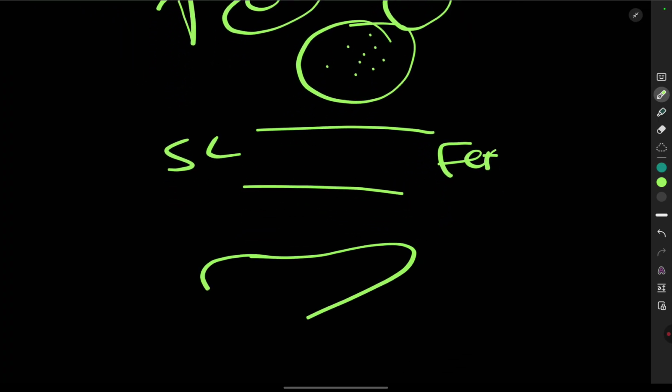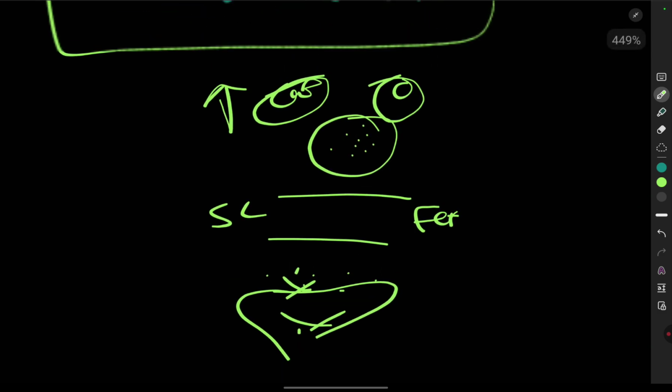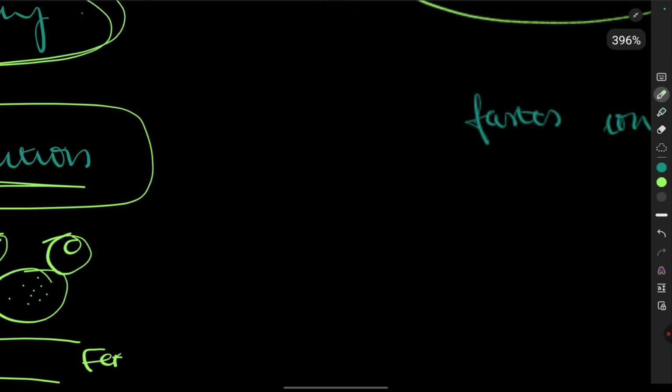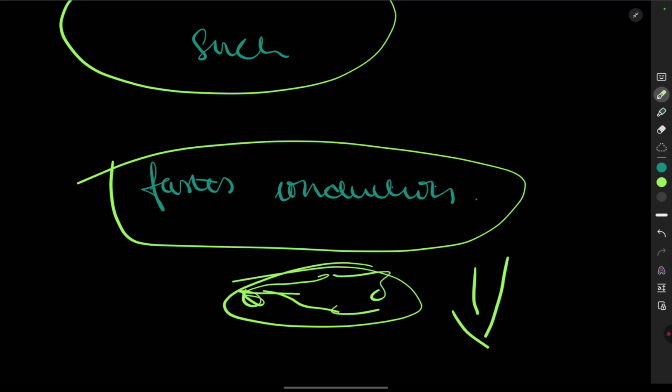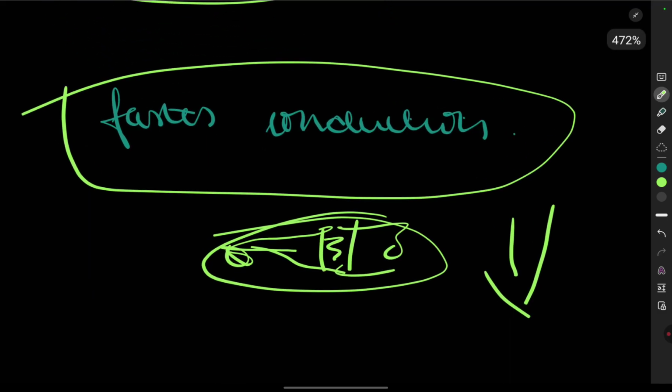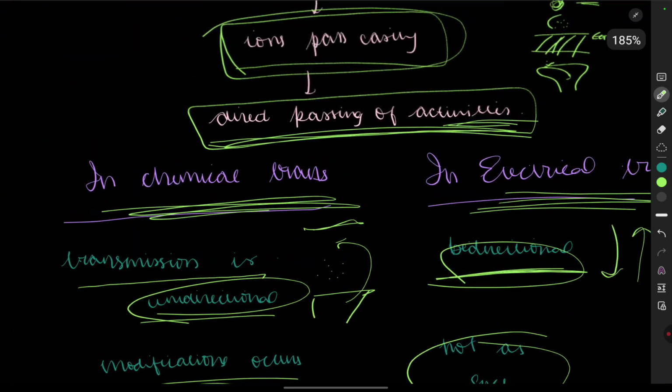Then it has to go to the postsynaptic neuron, bind to the receptors and bring conformational changes. So this takes time. It is slower conduction, and electrical is faster conduction, because the neurons come very close to each other with gap junctions present between them, due to which it becomes faster, easier, and direct.